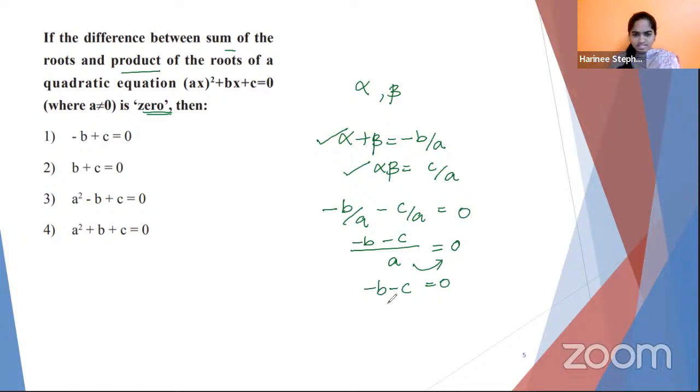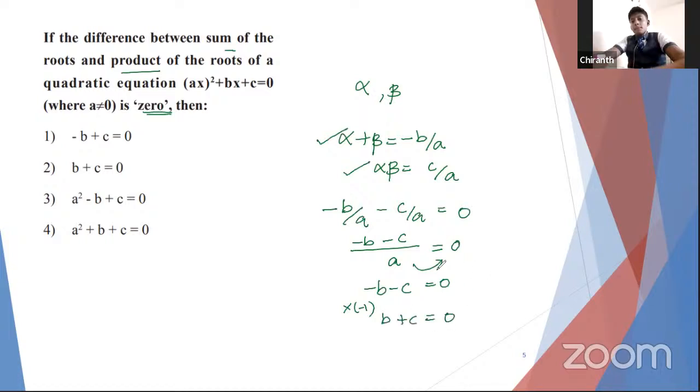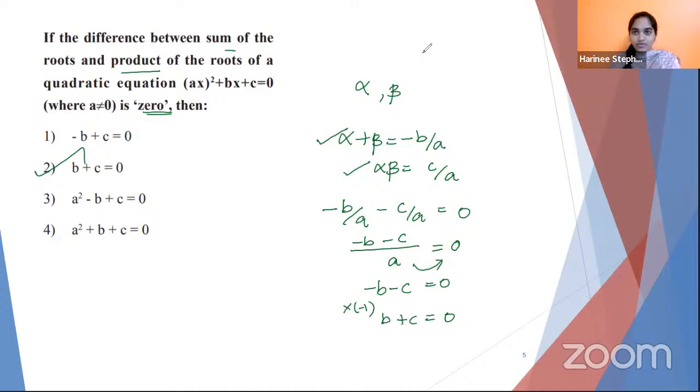Now, which one do you think is right? Let me see who finds correctly. There is no direct option as such. Yes, I'm getting correct answers in YouTube. Hitendra, Yokesh, Manasa, correct, very good. You can multiply throughout by minus 1 and change the sign to b plus c is equal to 0. And hence the answer is option number 2.